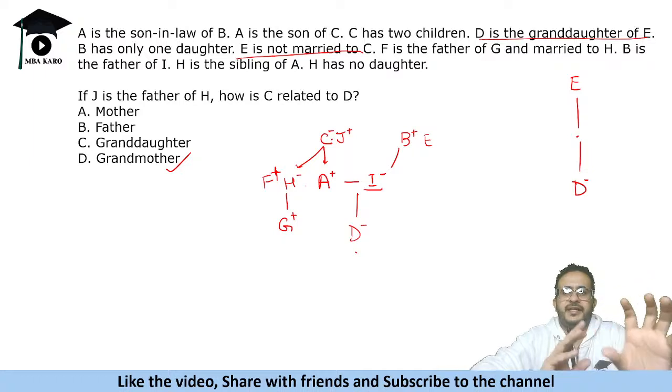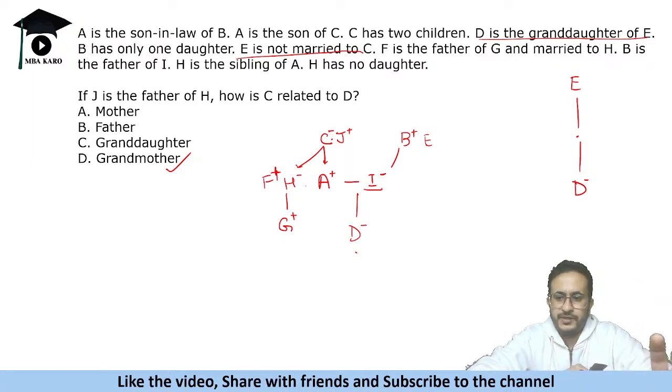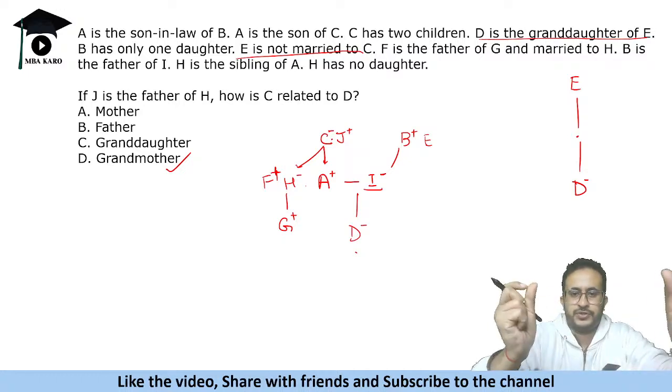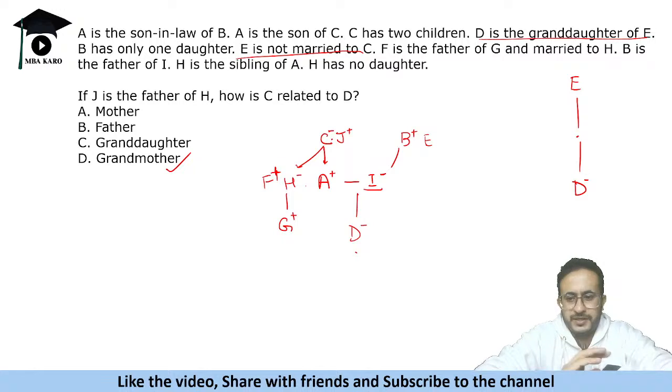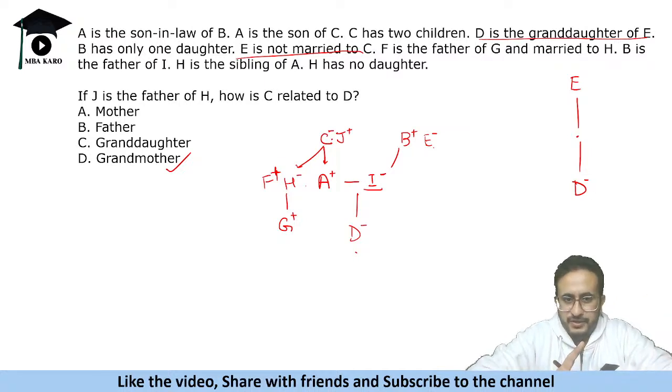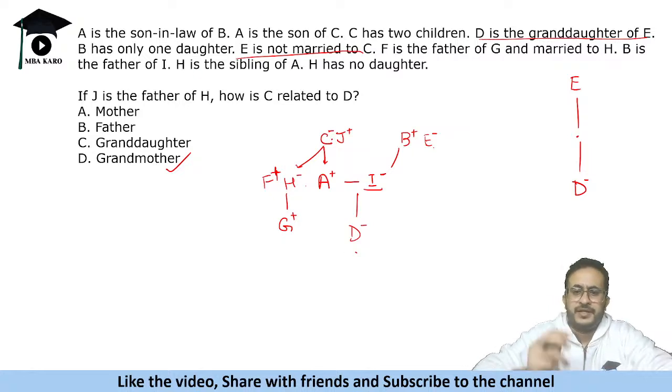Okay, so the people that are given in a family tree are usually related. They are not part of two different families. So we need to connect those family trees to make a single family. तो यहाँ पे जब ये D is the granddaughter of E, तो E will be married here. E is not married to C, that means E will be married here. But if you get this kind of a blood relation question and an individual question, avoid that question क्योंकि बहुत time लगेगा ये सब family tree बनाने में.